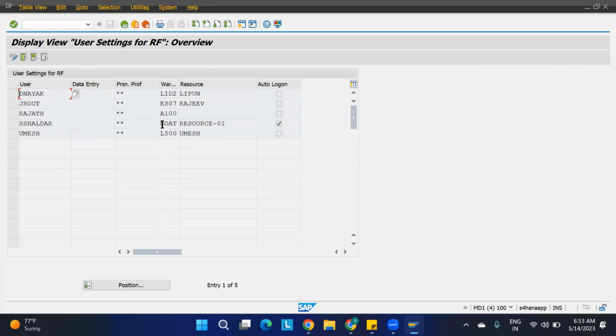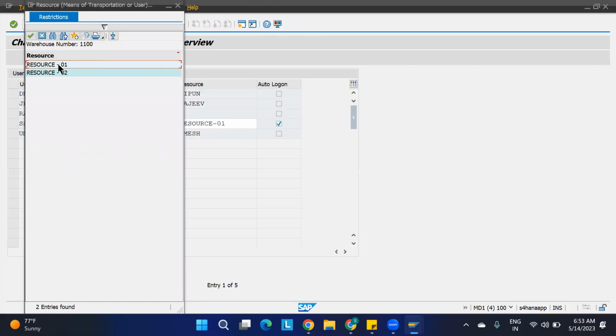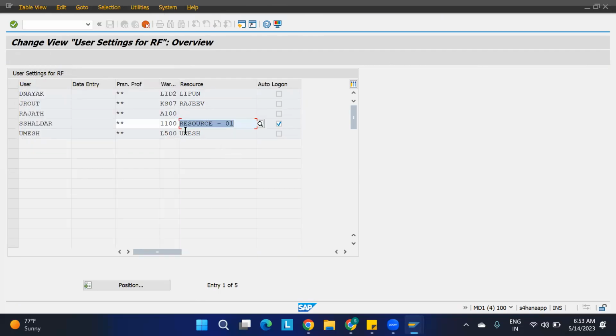Here the warehouse BOAT is there. I have to change it to my warehouse, right? That is what the error is. Give me one minute and I'll change it to my warehouse 1100. What is the resource in my case? Here now it is going to resolve. See, here the warehouse BOAT is assigned, but mine is 1100. That is why it was missing.